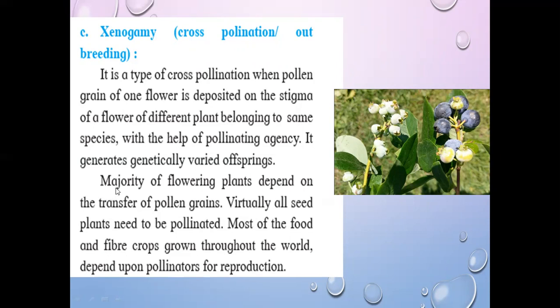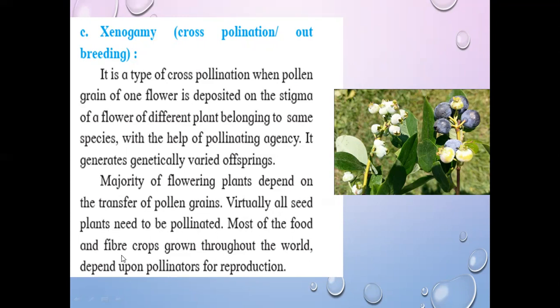agents are required. Now majority of flowering plants depend on the transfer of pollen grains. Without transfer of pollen grains, they cannot reproduce. Virtually all seed plants need to be pollinated. Means all seed producing plants cannot be pollinated without agents.